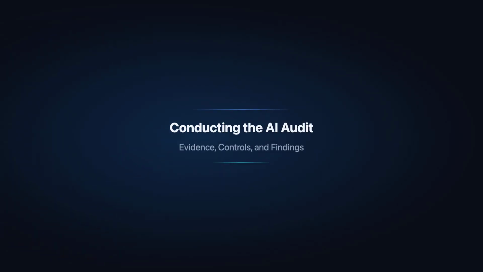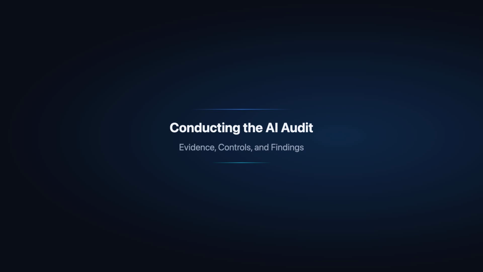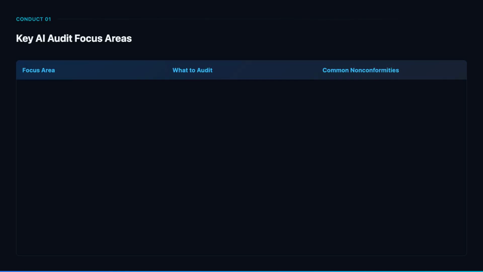Now let's cover the practical aspects of planning and conducting an ISO 42001 certification audit, focusing on what evidence to look for and how to evaluate AI-specific controls. AI certification audits must thoroughly examine these critical areas that have no equivalent in traditional management system audits.